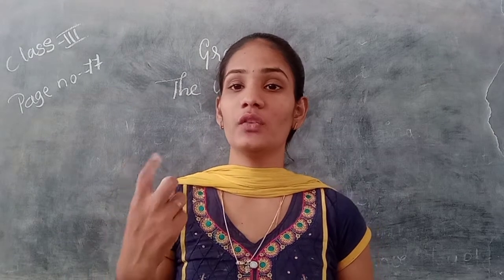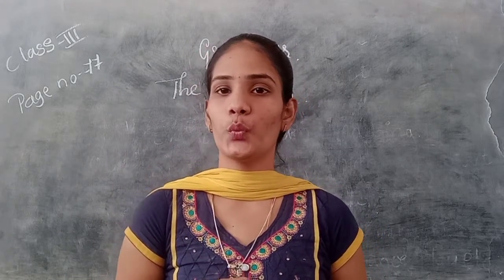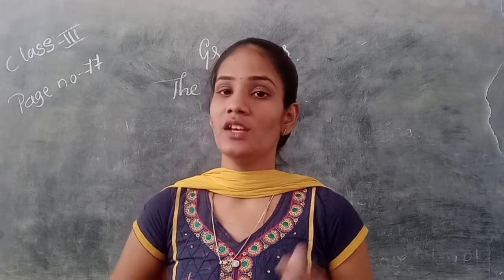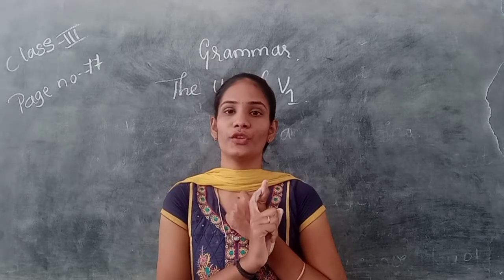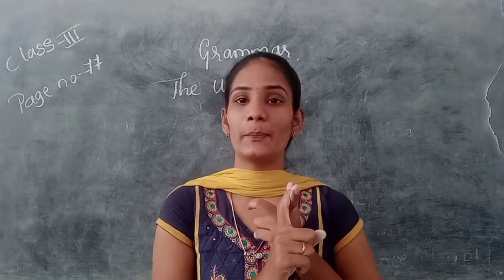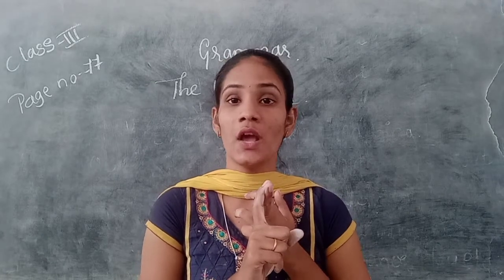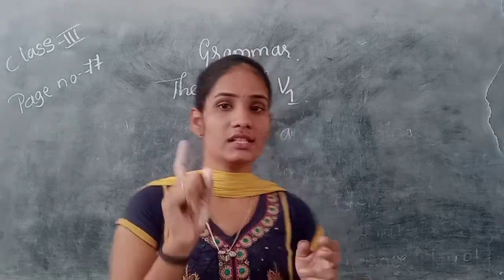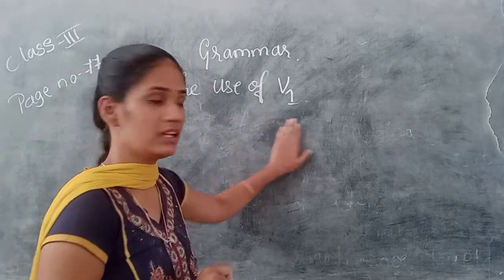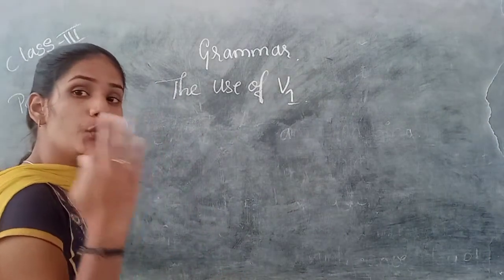So V1, V2, V3, we can divide the verb into V1, V2, V3. So V1 is known as the present form of the verb, V2 is known as the past form of the verb, and V3 is known as the past participle of the verb. See students, how many types can we see here? We can see three types of verbs.